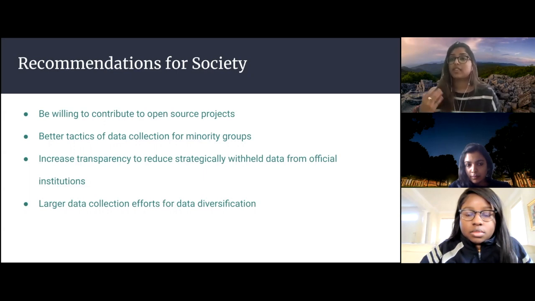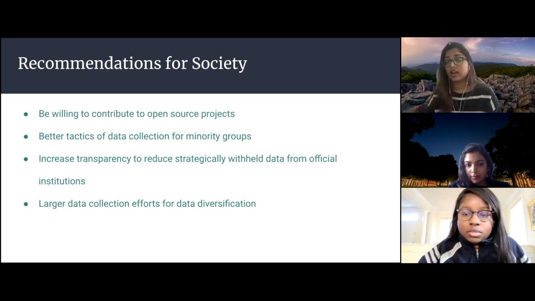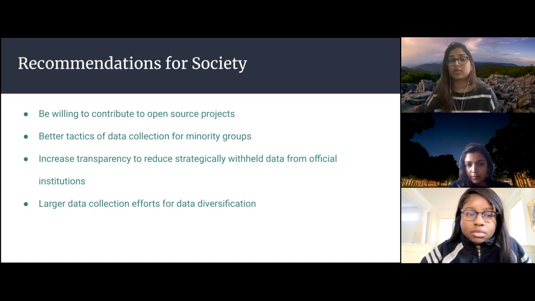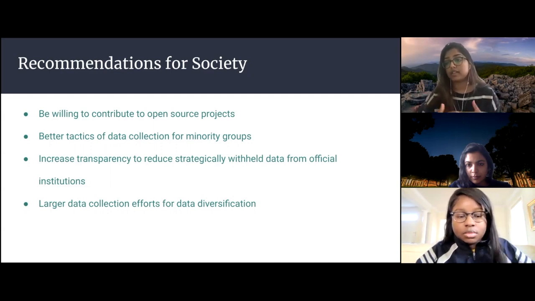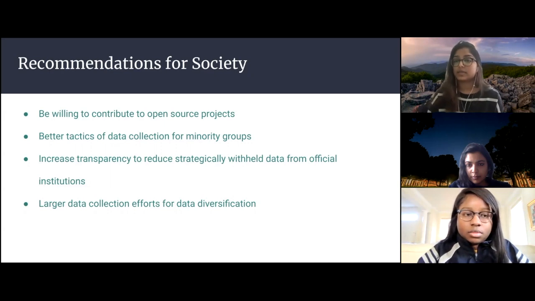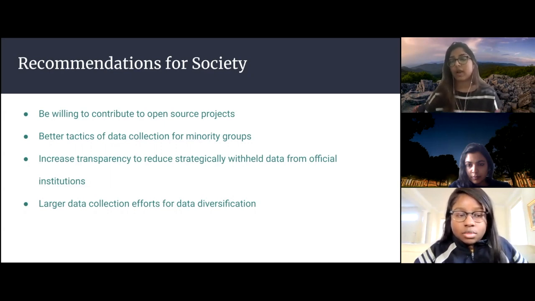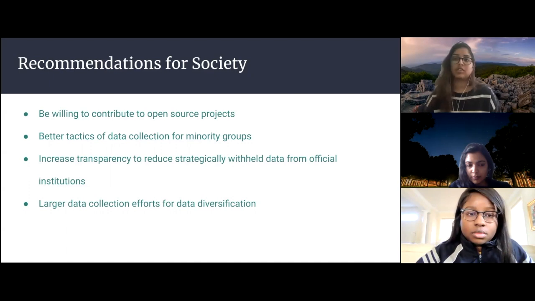And then we have increased transparency in data collection methods to reduce strategically withheld data from official institutions. This goes back to the data set we used, which is the Washington Post data set. There were a lot of different data sources put into one big data set, but we realized very quickly this needed to be done because a lot of the official sources were actually under-reporting police shootings. So it's important to have that transparency so we know what data is being held from us and what that really means in the larger context.